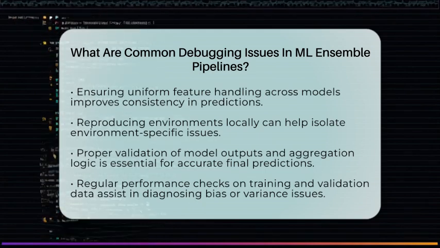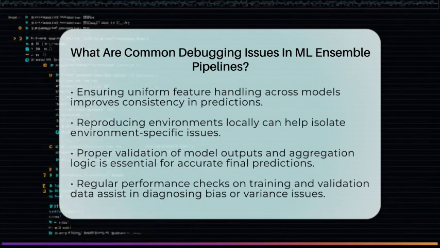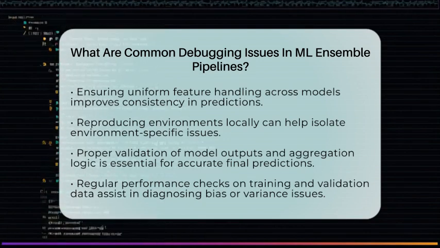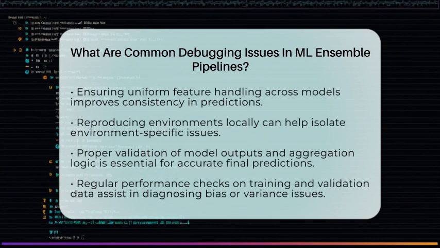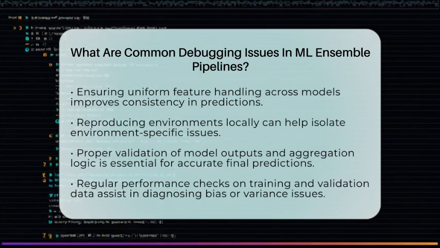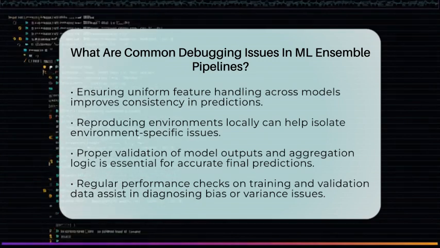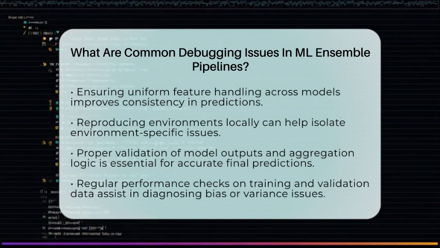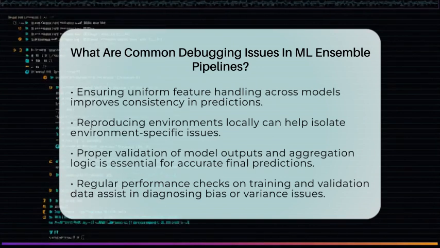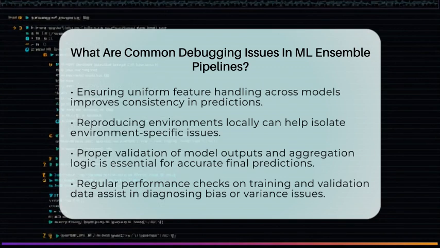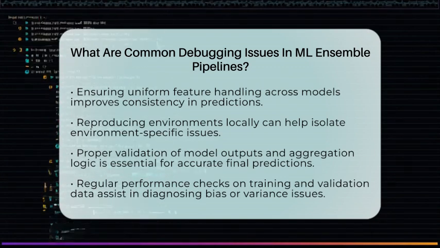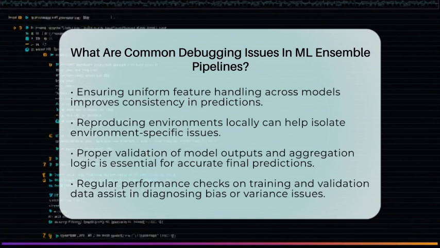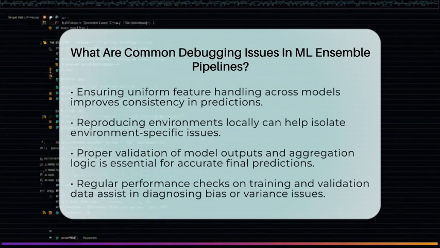To troubleshoot these issues, you can run individual pipeline steps with small sample data, use logging tools to track errors, or test in a controlled environment. These steps help pinpoint whether the problem is with data, code, environment, or how models are combined. Understanding these common debugging issues in Ensemble pipelines is key to building reliable machine learning systems that work well in real-world applications.